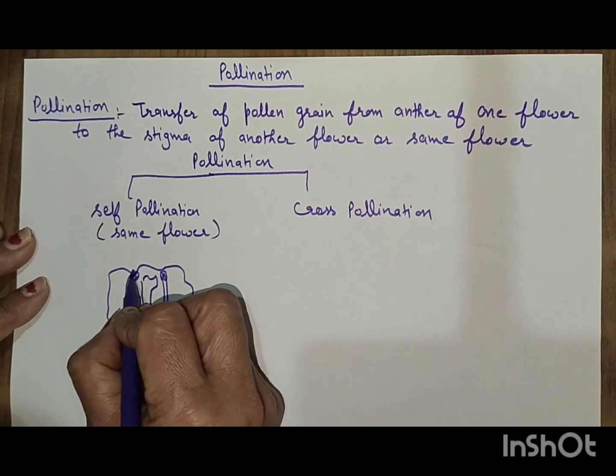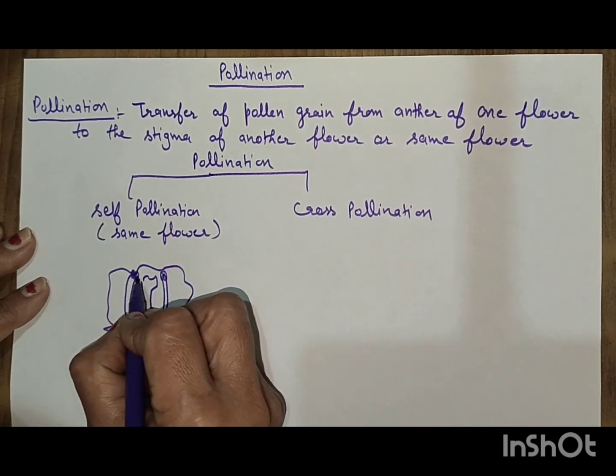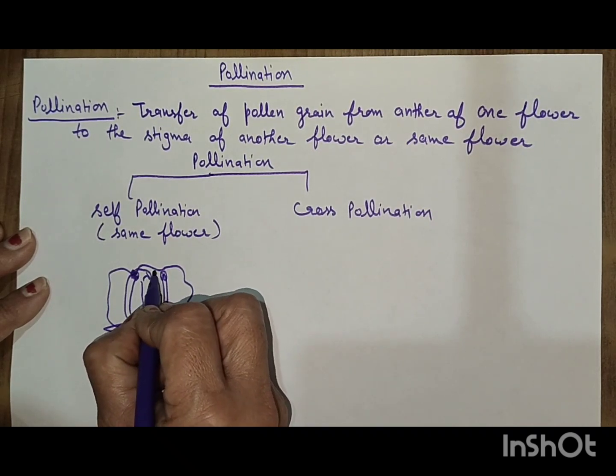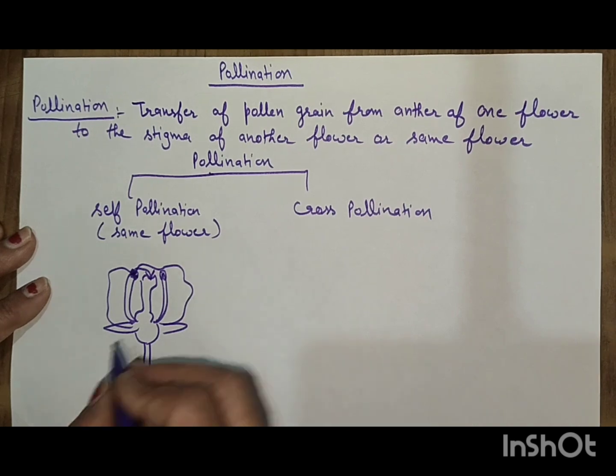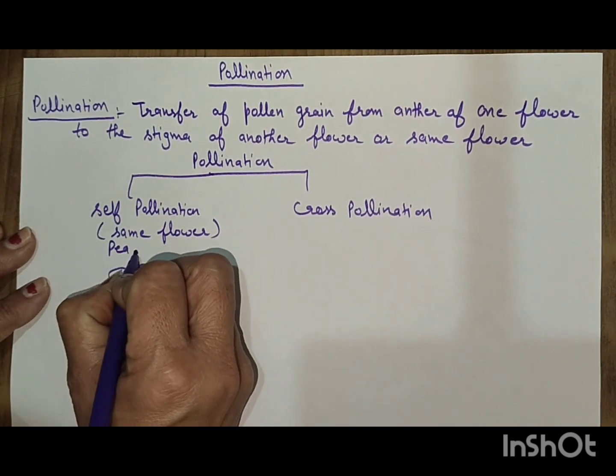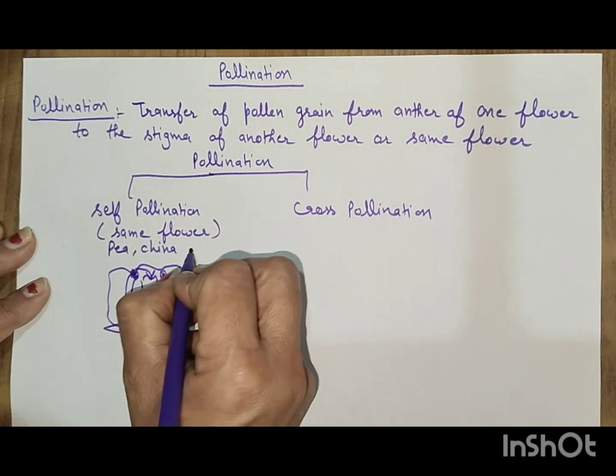Pollen grain from this anther transfers to the stigma of the same flower. This is called self-pollination. Examples are pea and China rose.